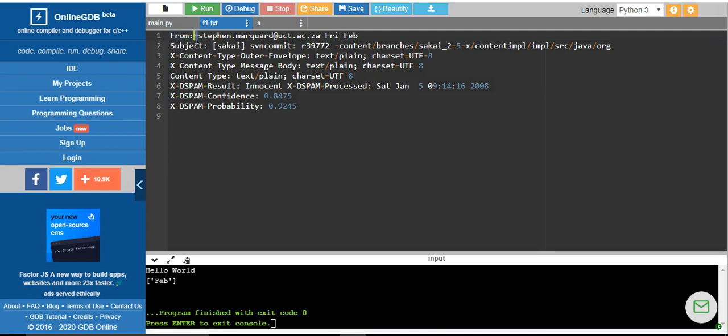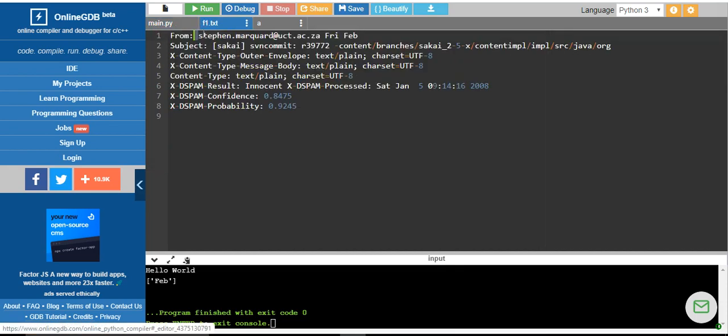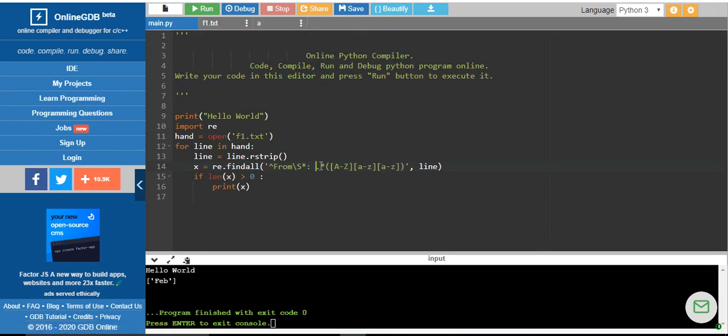Since we have a space over here, after the non-whitespace characters comes a colon and a space, and after the space there will be some set of characters. It should go on reading any number of characters. I am not using the dollar sign, and the parentheses that you mention inside represent the substring that you are going to extract.